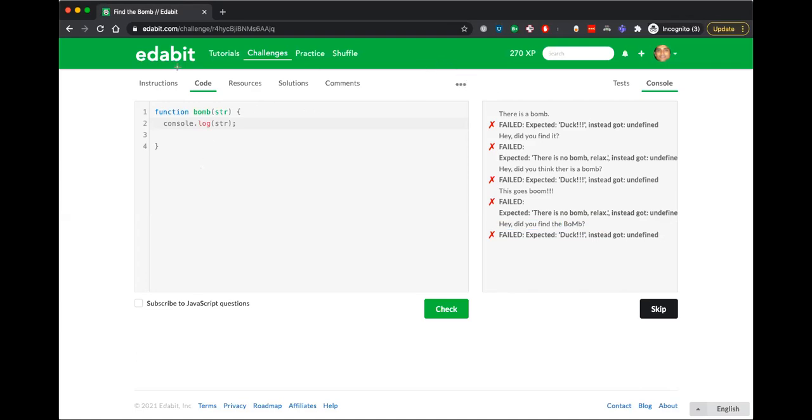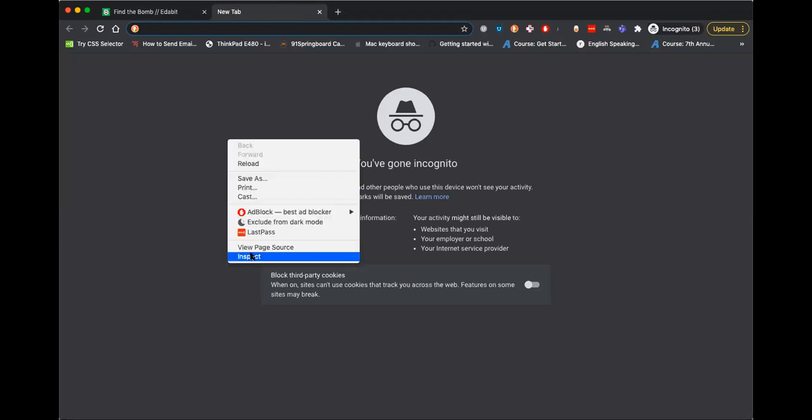So the first thing I will do is lowercase string equal to string dot toLocaleLowerCase. I think this is the syntax, but just to double check, I will open the terminal here.